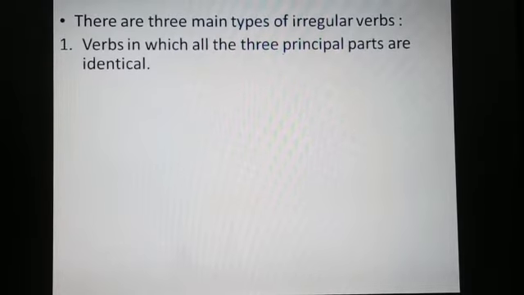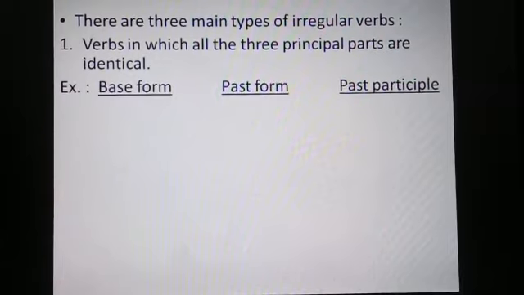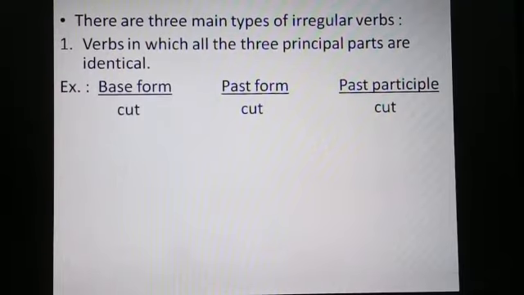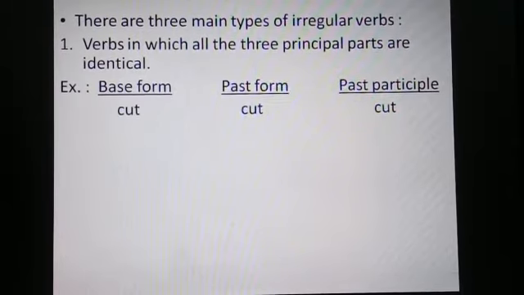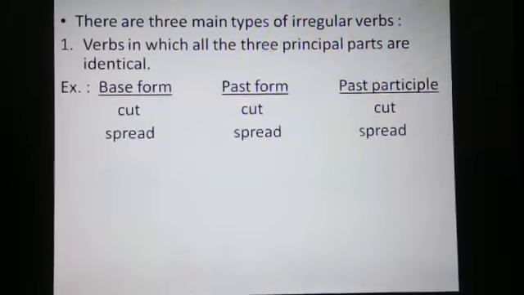Now children, irregular verbs also have all the four forms: the base and the s form, the past participle form, and the present participle form. But right now, we are talking about the three principal parts, that are base form, past form, and past participle form. So let's see the example of the first type of irregular verb, in which all the three principal parts are identical. As you can see on the screen, cut, cut, cut. Another example is spread, spread, spread.